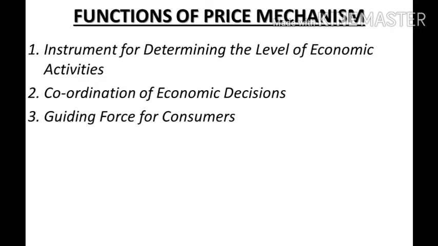How is it happening? The price mechanism helps consumers in determining the level, you can say the amount, as well as the composition. Composition means the content of consumption expenditure. In other words, we can say that price mechanism helps the consumer to decide what amount of money they must spend, and on what commodities they must spend their money. This is also helped by price mechanism, right?